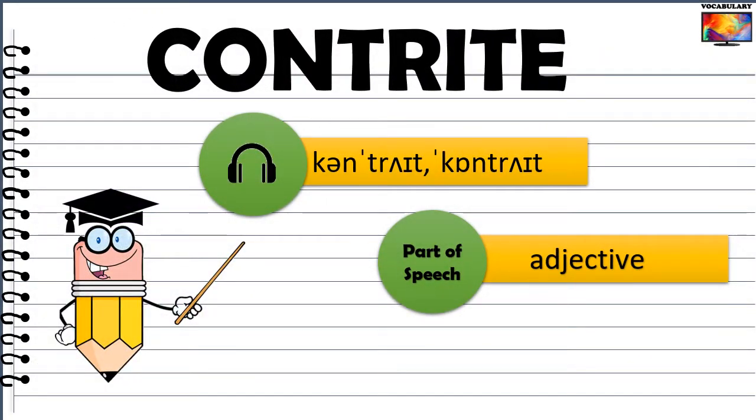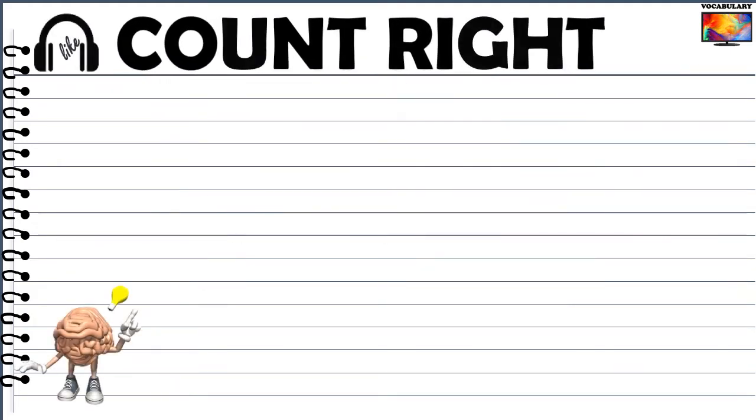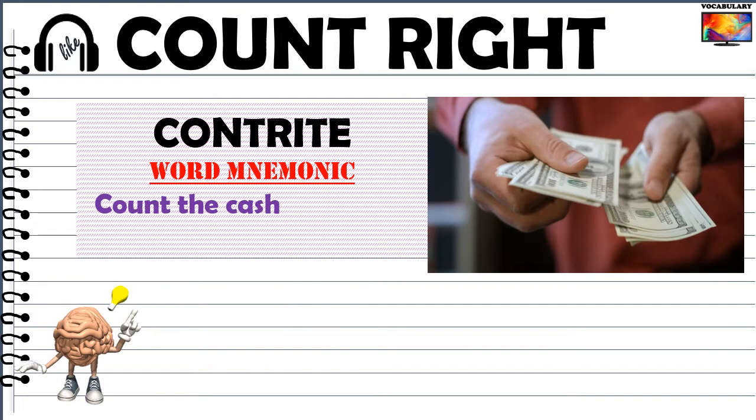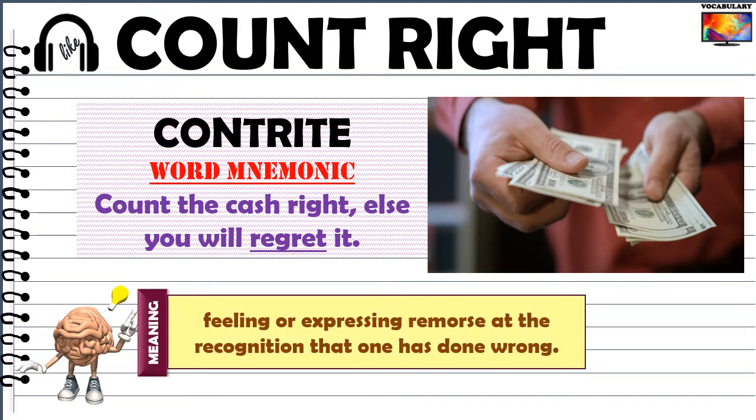Next, we have the word contrite, which is again an adjective. The mnemonic for this word is very simple. This word sounds like count, right? And among other things that we count, the most important is cash. So for memorizing this word, you have to just remember the phrase, count the cash right, else you will regret it. The word contrite means full of regret.